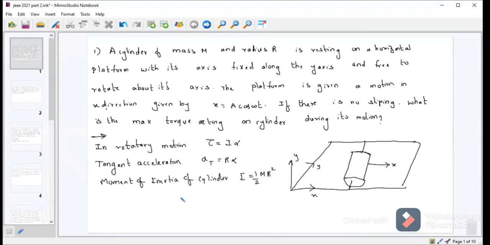So from the formula, torque tau is equal to I alpha. I is half m r square, and alpha can be written as at by r. Then r will get cancelled, and you will get tau as half m r into tangential acceleration. Let this be equation number 1.